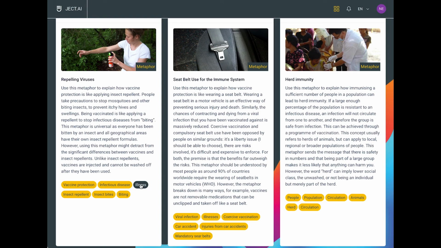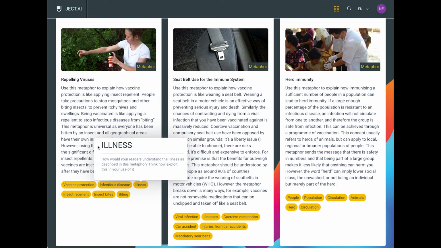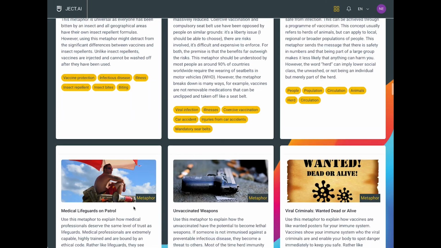Likewise, you might be interested in looking at how you might use repellents against mosquitoes to combat illnesses, and the tool then generates this prompt: how would your readers understand the illness as described in this metaphor? Think how to exploit this in your use of it. So again, the tool is encouraging you to generate different kinds of prompts in order to combine in your story.